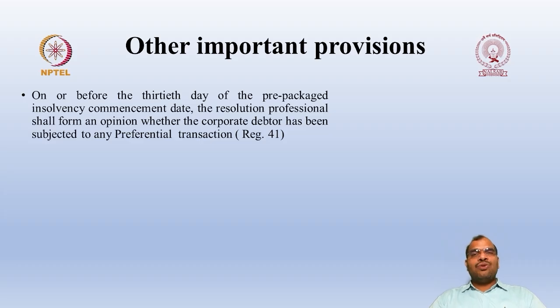So do you have any preferential transactions? Because if we are having any preferential transaction, then such transactions must be excluded and you have to recover the money that is paid through the transaction. So you have to form an opinion as to whether the corporate debtor has any preferential transaction in their balance